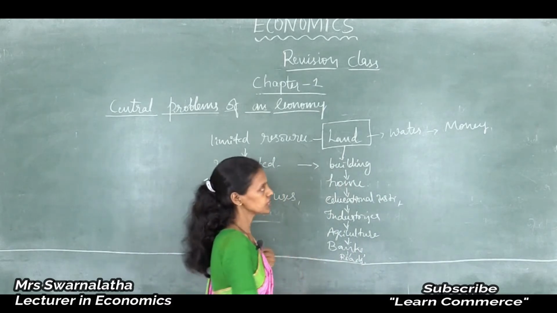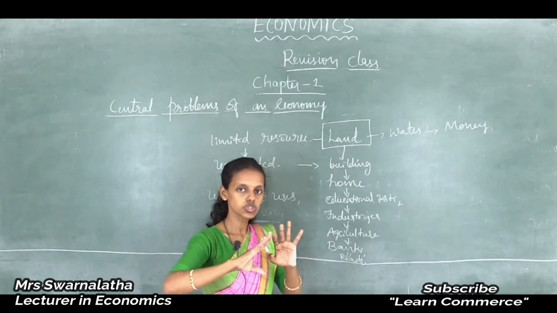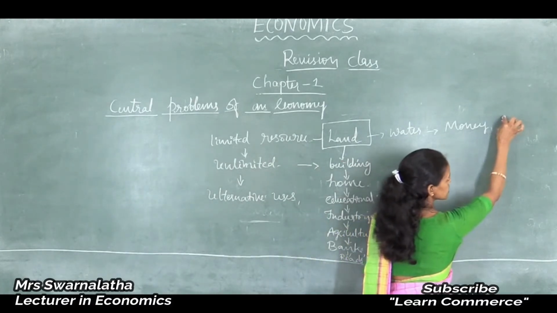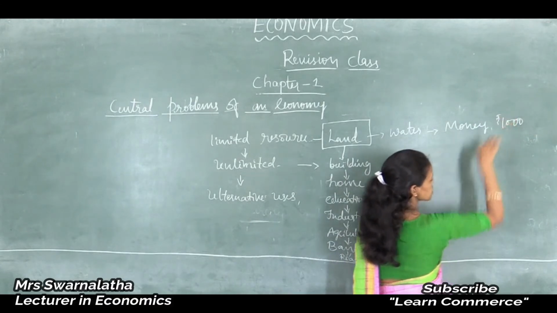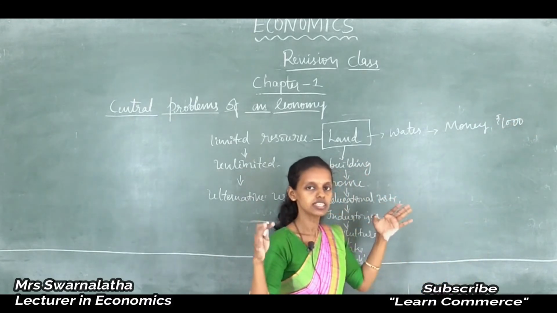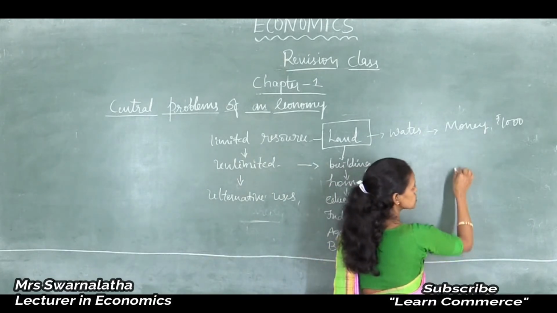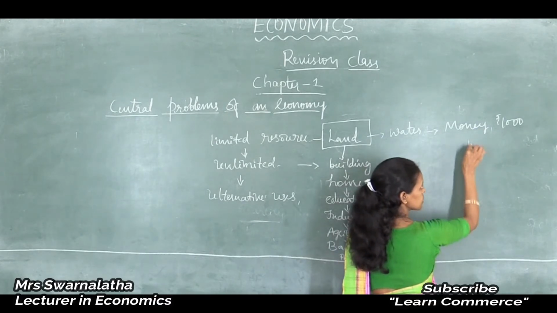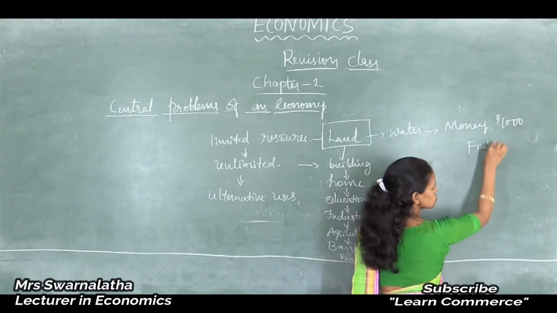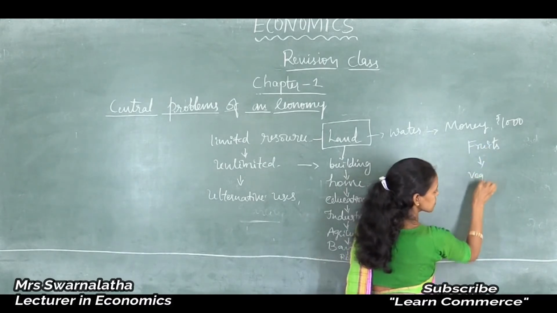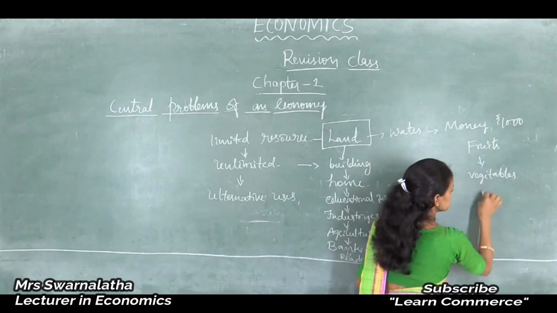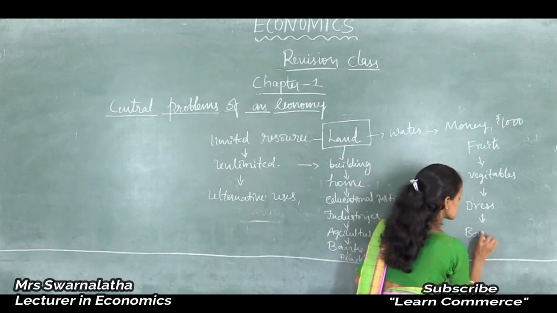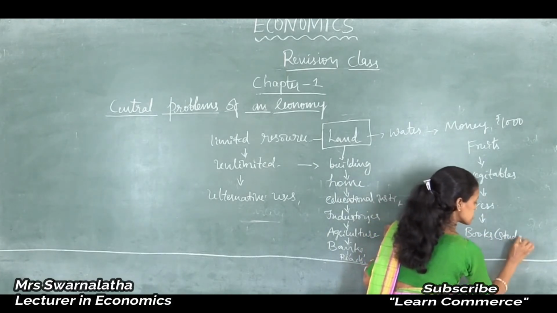Then you are going to purchase limited things, and you are going to choose items in a market. For example, think that your pocket money is only 1000 rupees. You want to purchase different kinds of goods to satisfy your wants. So here you can see many kinds of goods in the market. Either fruits are there, vegetables are there. Then you can go for purchasing dress materials, or books or study materials.